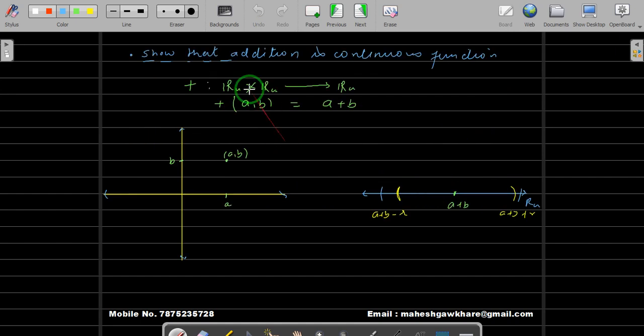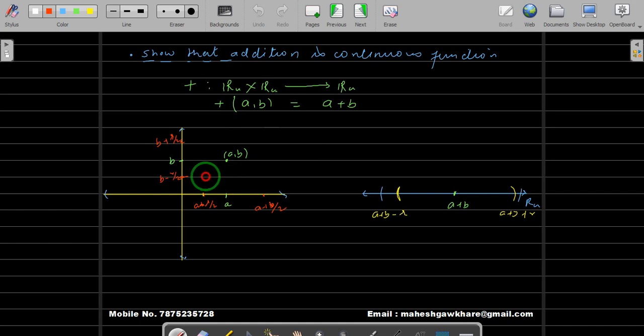So when you go for the diagram, our V will be, if R is there, you take a half of it and then we take a neighborhood. So A, so here somewhere will be this. Okay, let us take this. So this will be A minus R by 2. Here it will be A plus R by 2. This is B minus R by 2, and this is B plus R by 2. And we have taken the open interval, right?